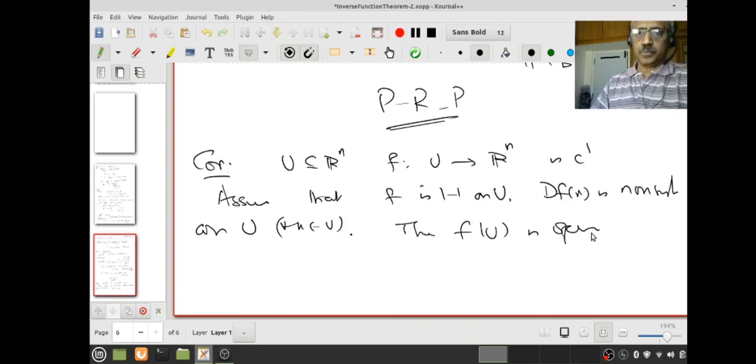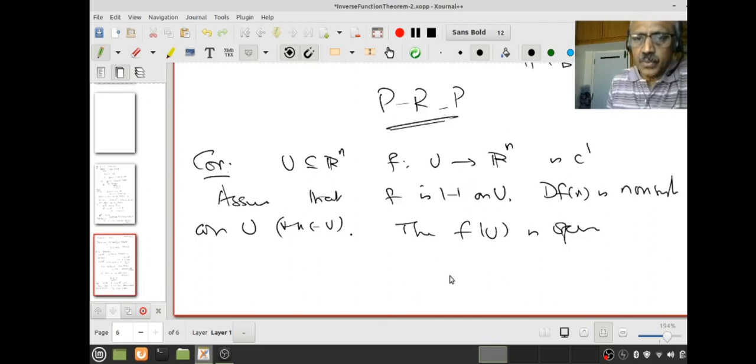This is what you want to prove. Is that statement clear? F is 1-1 and derivative of f is non-singular, then f of U is open.